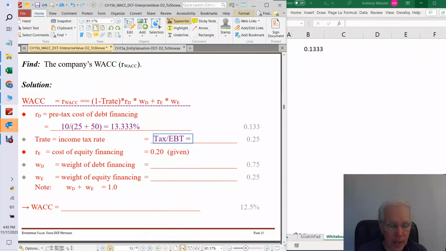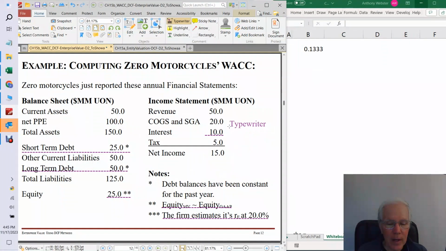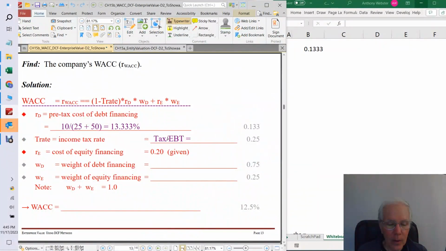And so let's see what we have here. So tax is 5. So EBT is equal to 50 minus 20 minus 10. And that's equal to 50 minus 30, which is 20. So we're going to have 5 over 20 here. So let's go ahead and put that in. 5 over 20. And I think that is 25% because 5 times 4 is 20. I can even remember that.